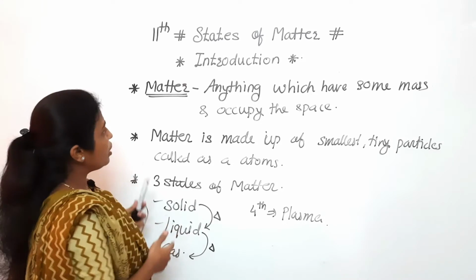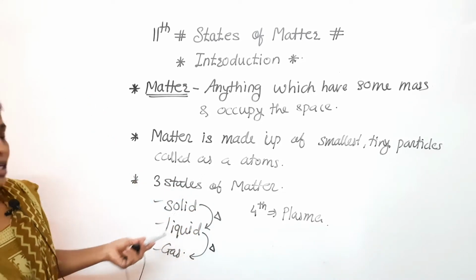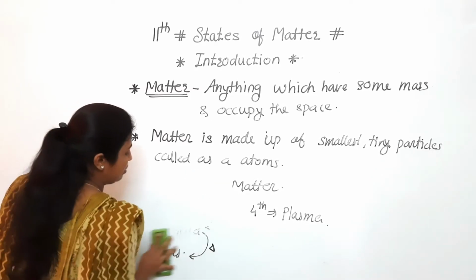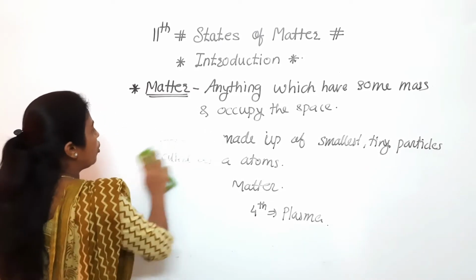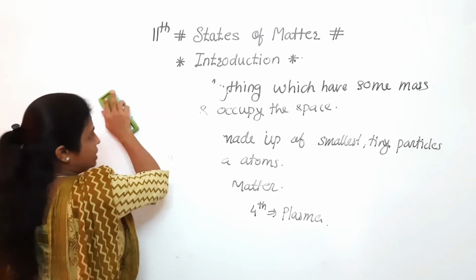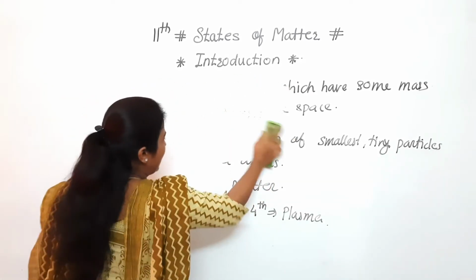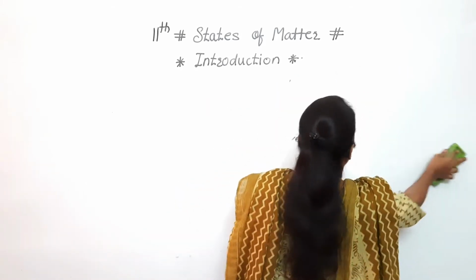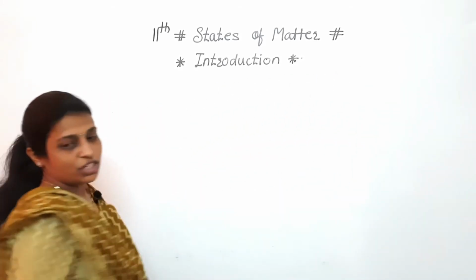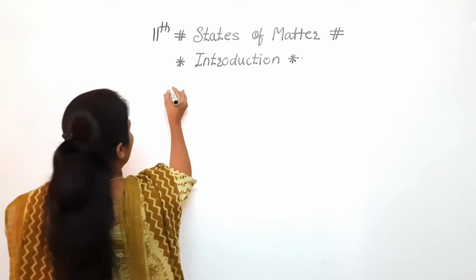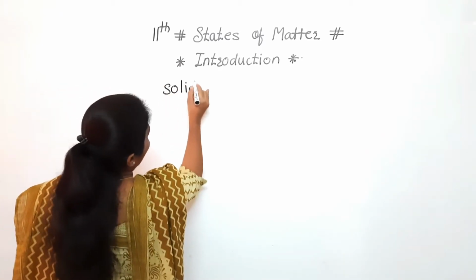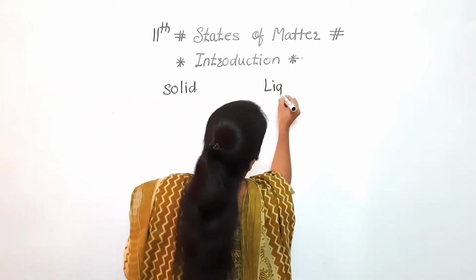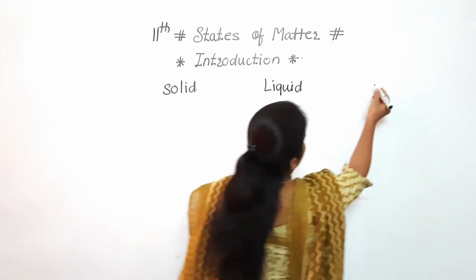Okay, so now we are going to discuss the 3 states of matter in detail. Means which are the properties, or how we can distinguish, yes, this is the solid, this is the liquid, like that. So the states of matter are 3: first one is a solid, second one is a liquid, and third one is a gas.